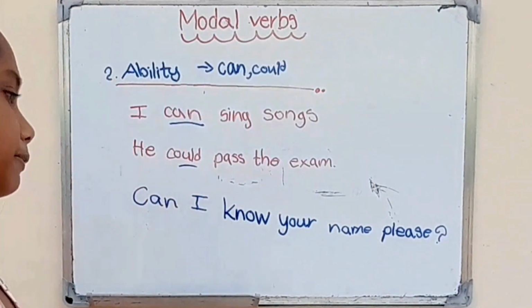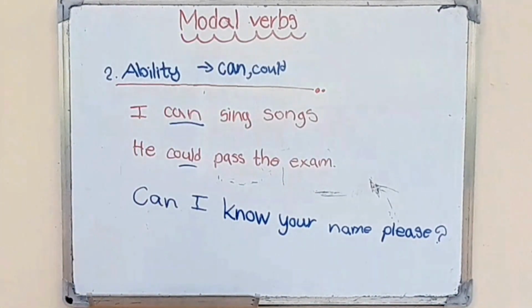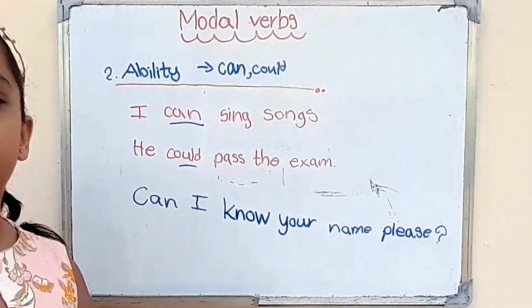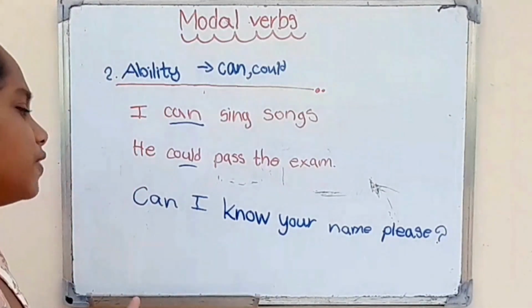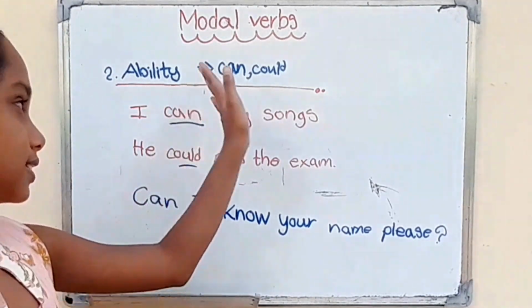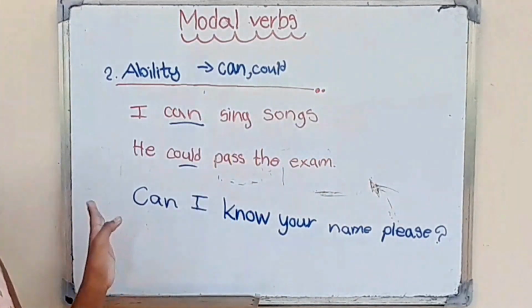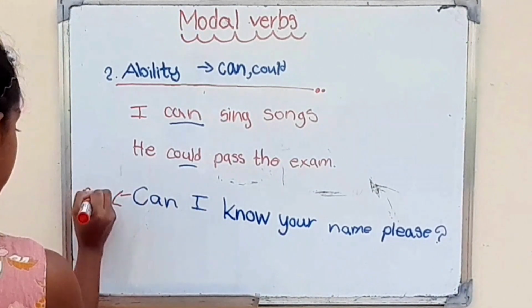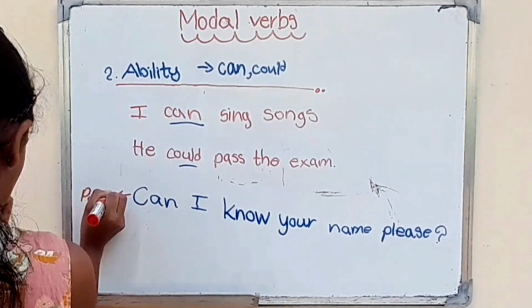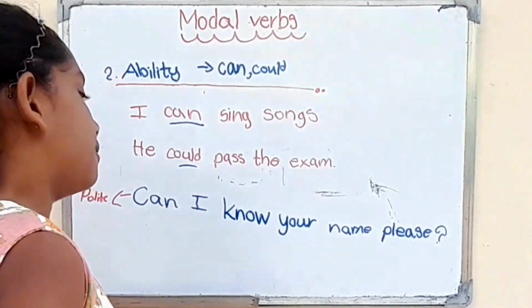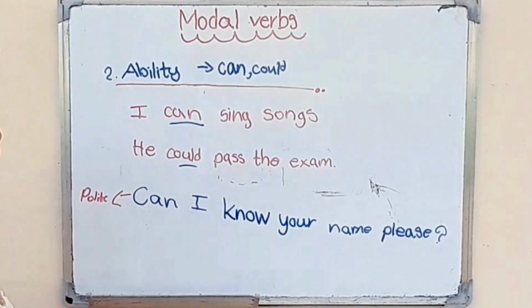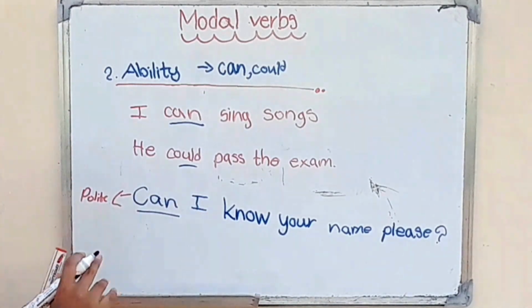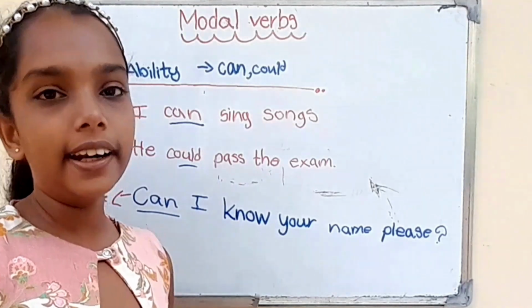Can I know your name, please? Okay. In day-to-day life, we talk with others. We say, what's your name? What is your grade? What is your school? What is your village? Okay. We can make the questions using this can very politely too. Okay. These sentences are very polite, no? Very polite. But the important word is can. We can make the questions very politely using can and could. Okay.